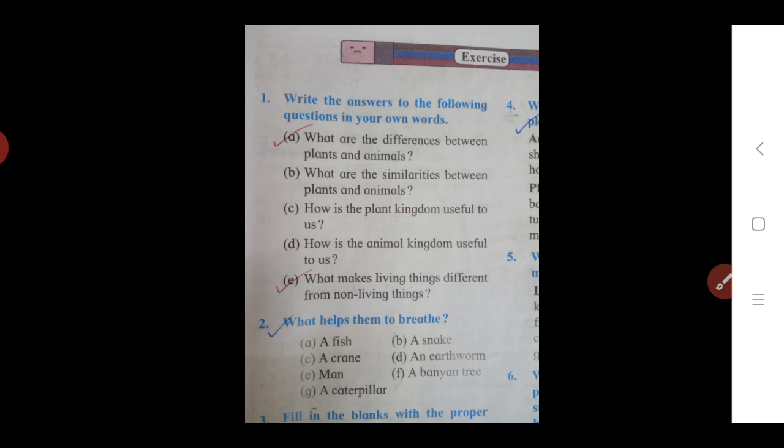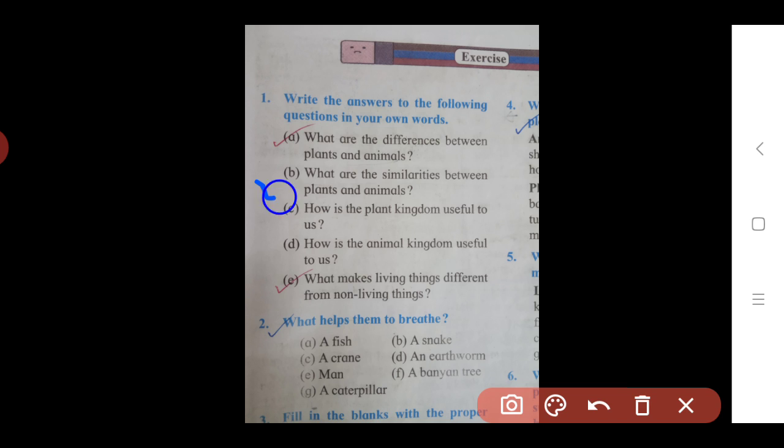Then we see the next question, that is B. What are the similarities between plants and animals? The first similarity is that animals and plants both are living things. The second one is both are made up of cells. That means the smallest unit of both living things is the cell.